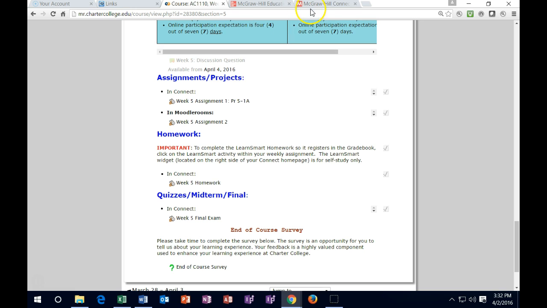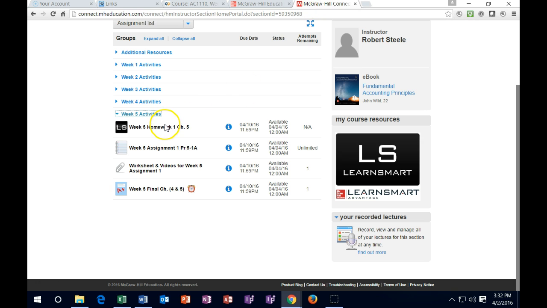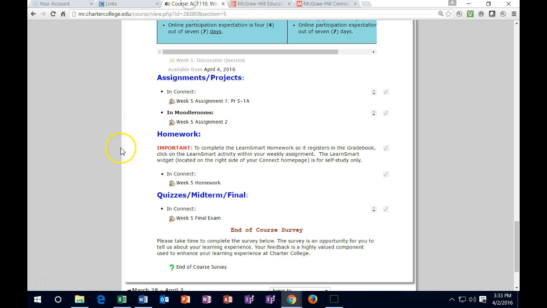So if I go back over to Connect, this is the Connect homework. That will be, of course, the Learn Smart. Remember, there's only like 25 questions in there. Once you've completed 25 questions, you are done with that. So going back to Moodle Rooms over here.